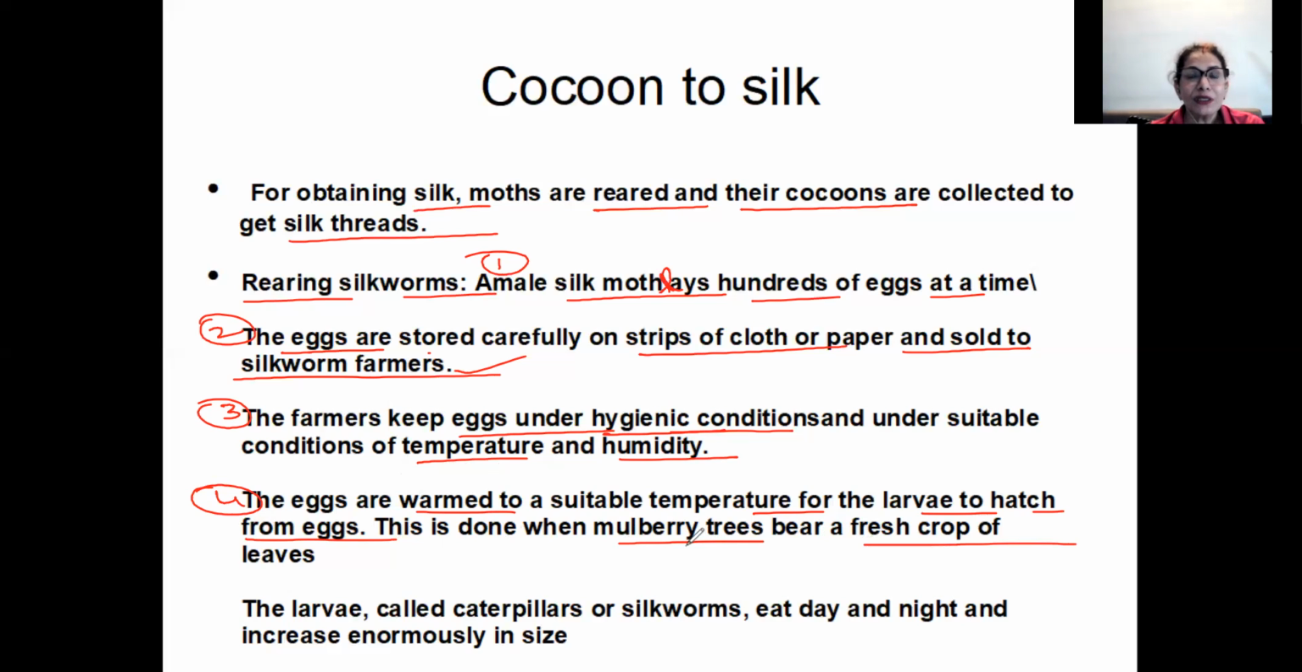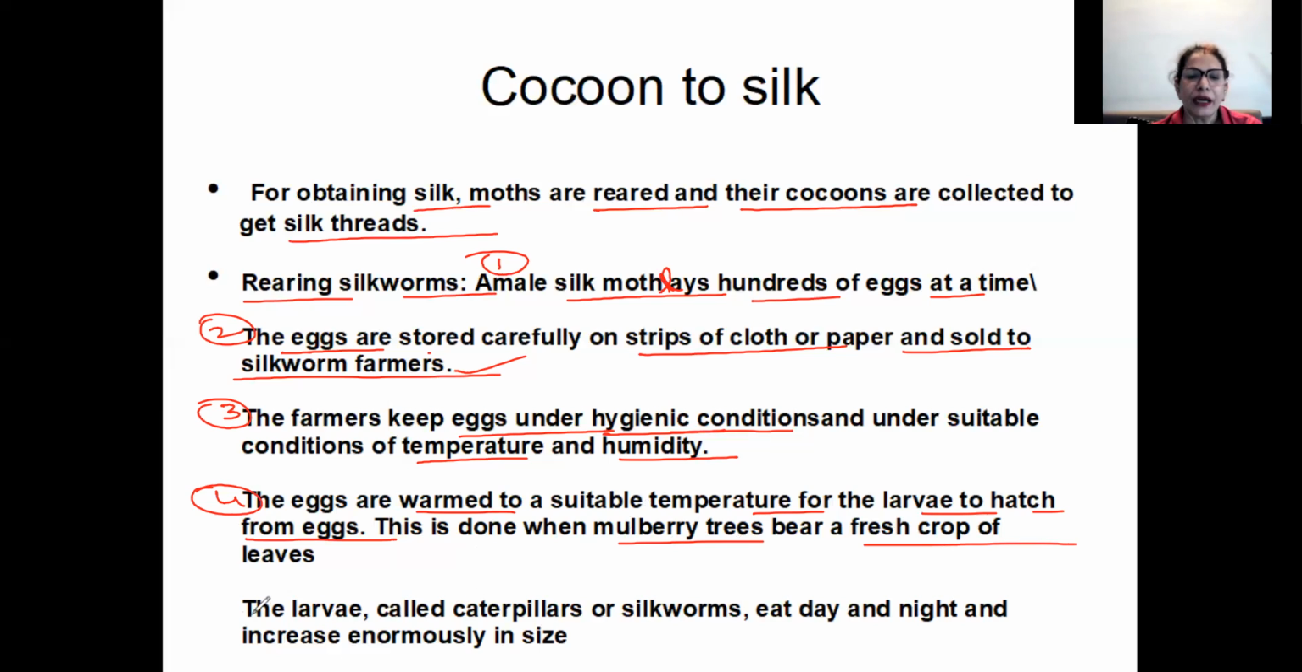Now, the larva of the silkworm, where do they get the food from? From the mulberry leaves. If there are no mulberry leaves, how will they grow? They will not grow at all. So this process is done when the mulberry trees bear a fresh crop. When they get a fresh crop, the green leaves are there. There will be a number of leaves, so it will be enough for all the larvae.